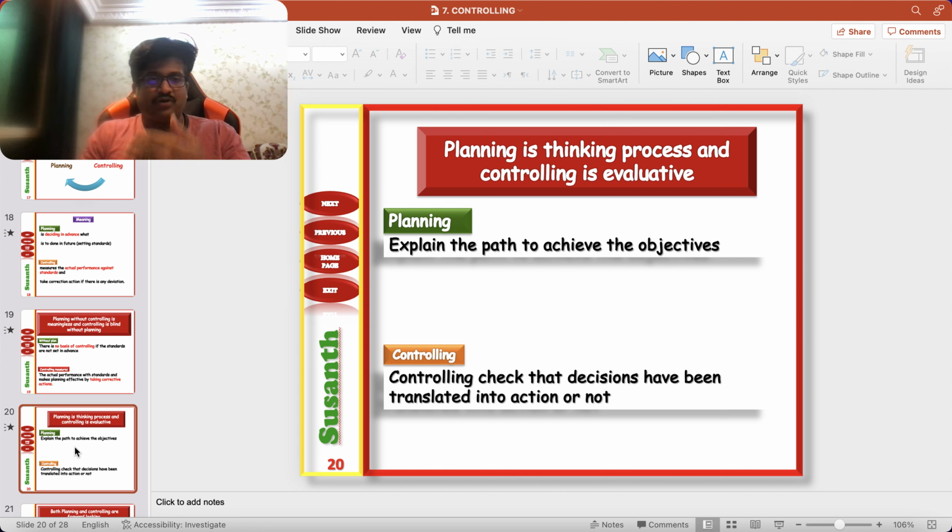Suppose tomorrow morning I am planning something. Board examination is coming. I need to sit and study. So tomorrow, I will complete 3 chapters. This is the planning in advance. And morning came, we started learning, but it was a little bit delayed. By the end of the day, when you are looking back, you decided to complete 3 chapters, but you completed only 2 chapters, or you may have completed only 1 chapter.